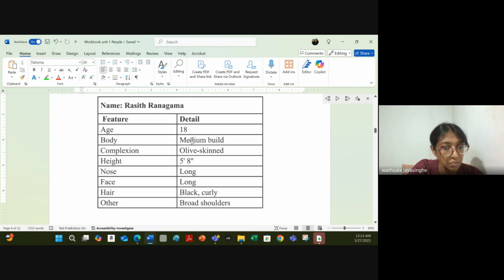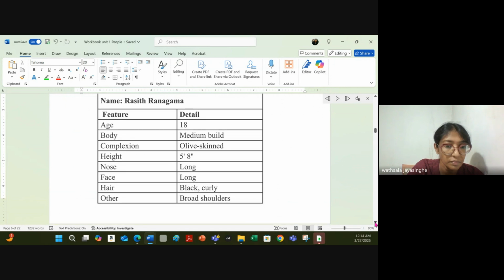Body, medium build. Complexion, olive skin. Height, 5 feet 8 inches. Nose, long. Face, long. Hair, black, curly. Other, broad shoulders.